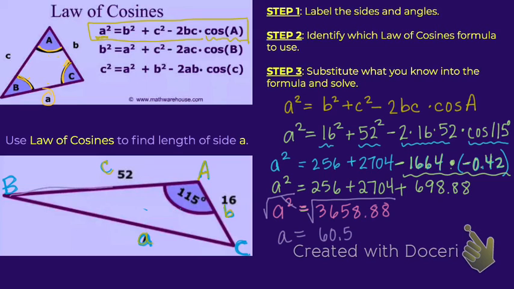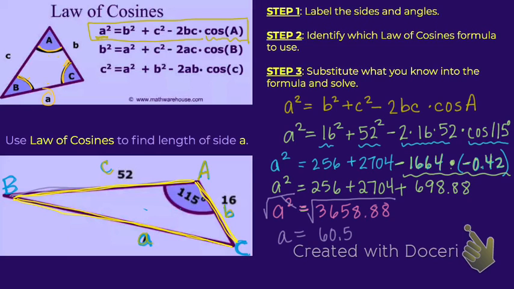The last step is to just look at it and see if that makes sense. If the length of this side is 52, let's use a different color. The length of this side is 52. Does it make sense that this side is 60.5? Does it look like it's a little bit bigger? Yeah. So just look at it and make sense.